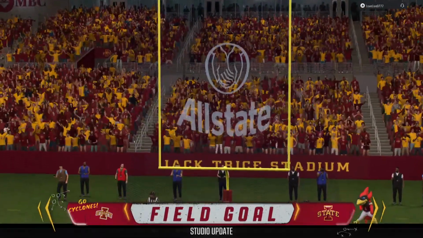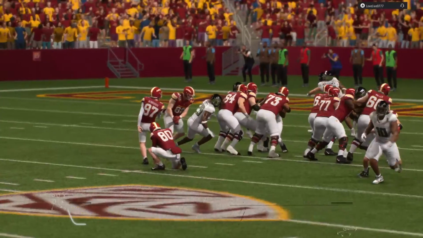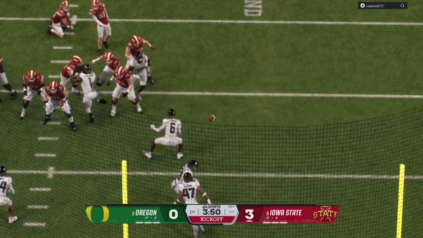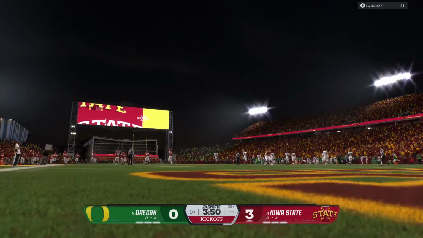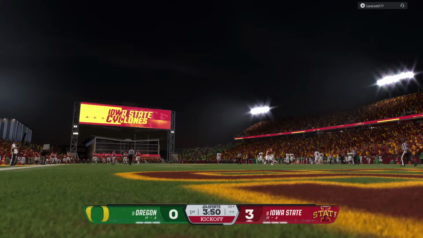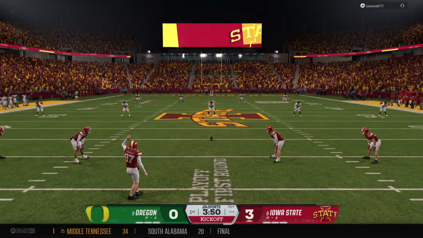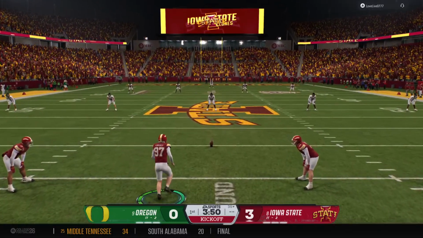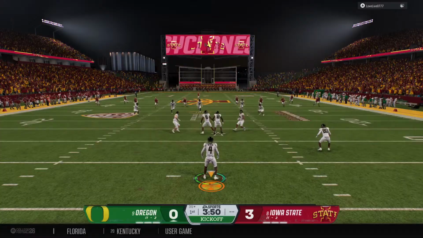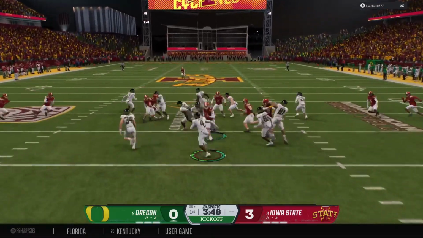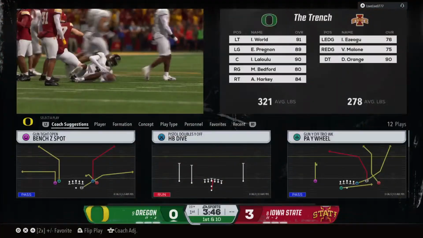The kick is good. He knocked it right down the middle. It breaks the scoreless tie here, makes it 3-0. And that one, my gosh, I mean, it's almost too easy. Nice kick. We come away with 3 points on the drive, and now the kickoff team will boot it away. He'll return it from inside the 5. And he's stopped at the 19. Good job by the coverage team.